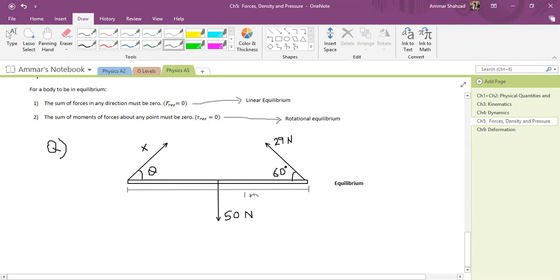Now what they want you to do is determine the force x by taking moments about Q.